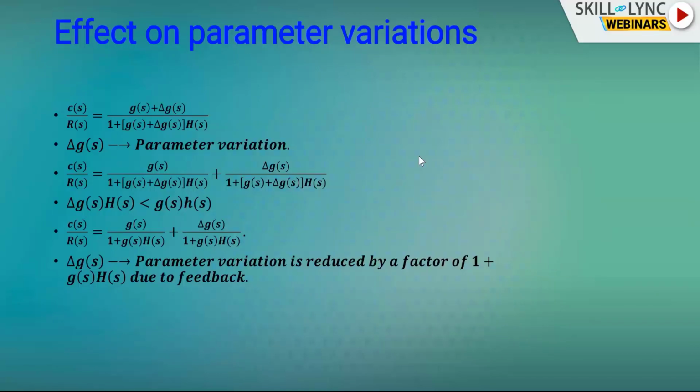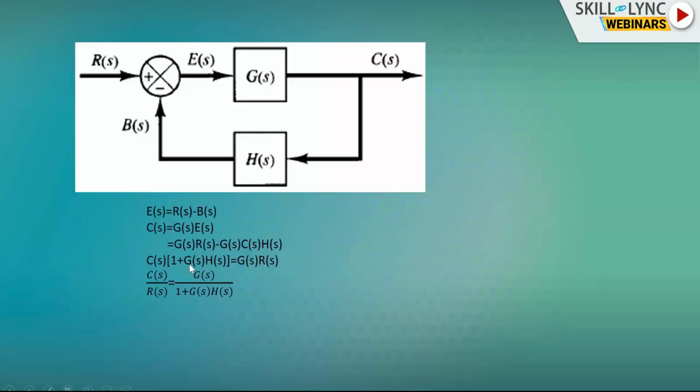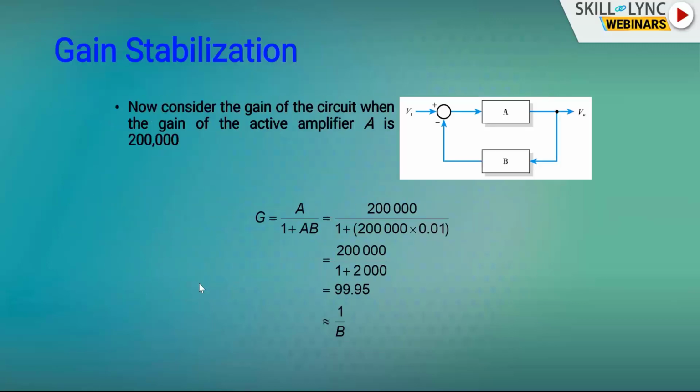Effect on parameter variations. So what is the point here? If some parameter varies in the system, what is going to happen? Let me come to here. Okay, G of S by 1 plus G of S H of S. In this, the system is G of S and H of S is the feedback. If the system G of S varies by a factor of del G of S, what will happen? That is what we are going to see.